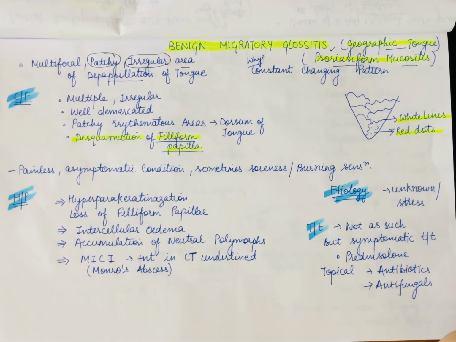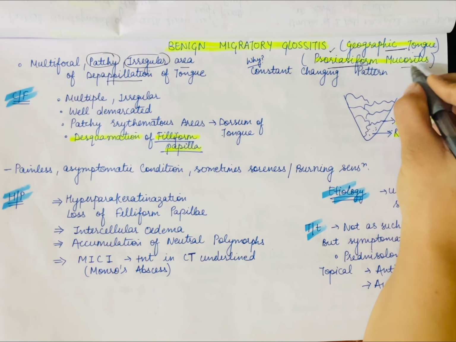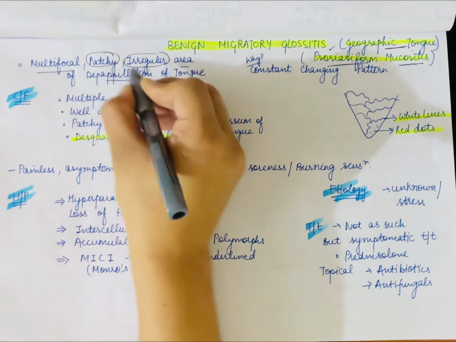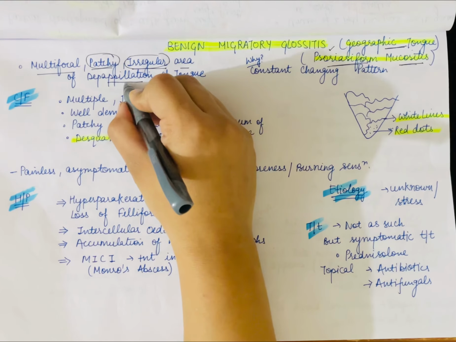Hi guys, starting with benign migratory glossitis. This is a very important topic from an exam point of view. Other names are geographic tongue and psoriasiform mucositis. This is the inflammation of the tongue which is multifocal in nature, with patchy and irregular areas of depapillation of the tongue.